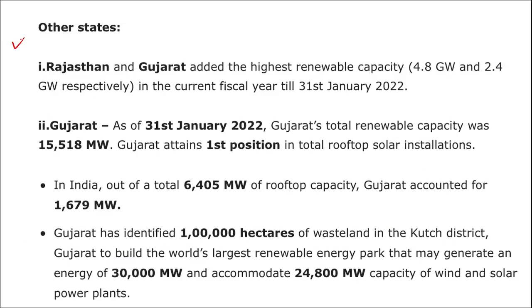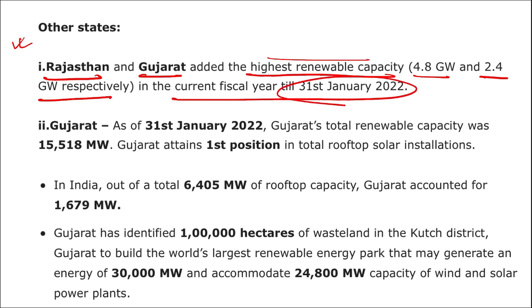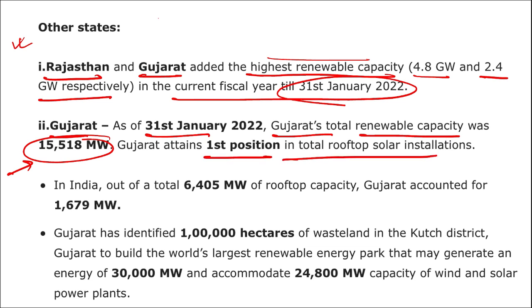If we are talking about other states, Rajasthan and Gujarat added the highest renewable energy capacity, that is 4.8 gigawatts and 2.4 gigawatts respectively in the current fiscal year till the 31st January 2022. Similarly, as of 31st January, Gujarat's total renewable energy capacity is at 15,518 megawatts, and Gujarat attains the first position in total rooftop solar installation.